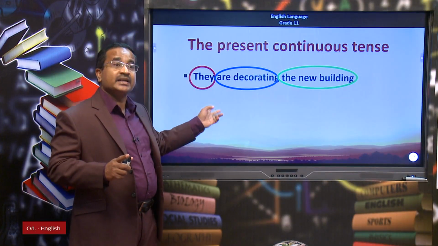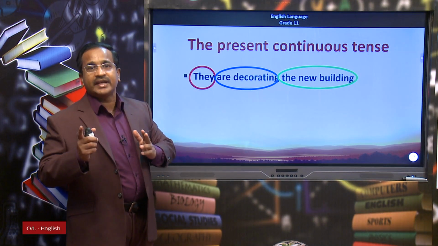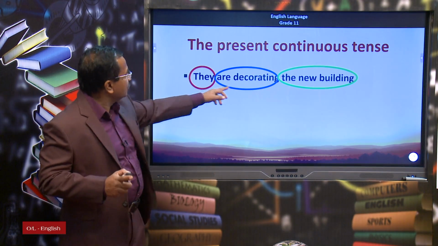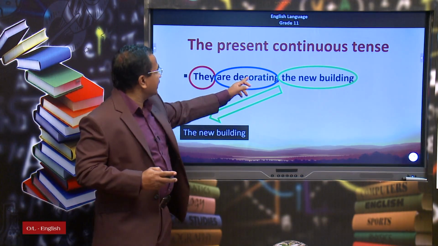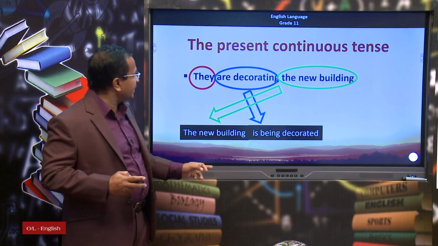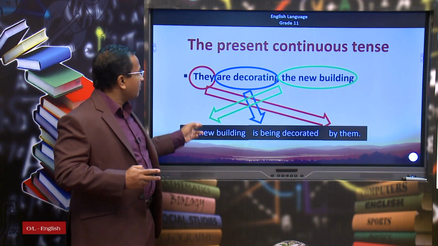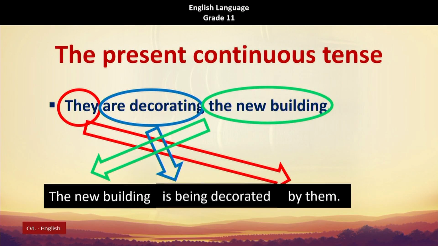So, when you convert this sentence into the passive voice, you have to use is, being and past participle. That is because the building is a singular noun. Since the building is a singular noun, we use is being decorated. Decorating should be converted into decorated, the past participle. So, the new building is being decorated, and then by them, the agent can be mentioned.